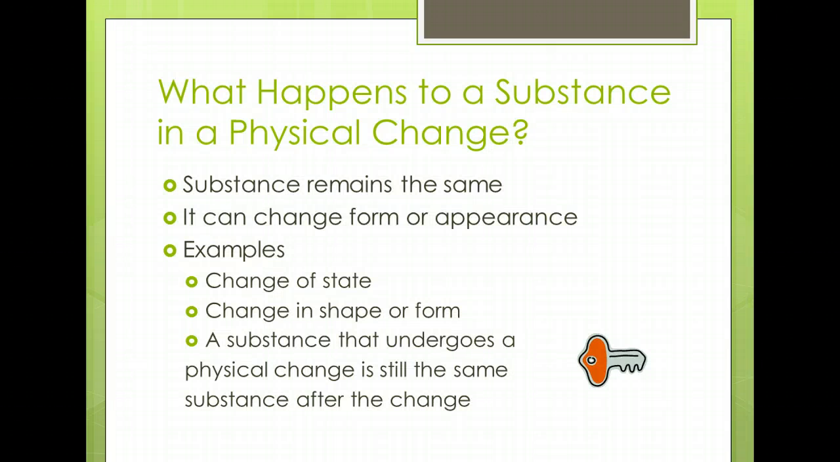What happens to a substance in a physical change? You've already learned the meaning of physical property and chemical property. You can use those definitions to help you understand physical change and chemical change. A physical property is a property of matter that you can observe without changing the substance into something else. During a physical change, the substance remains the same substance after the change occurs. It changes form or appearance.